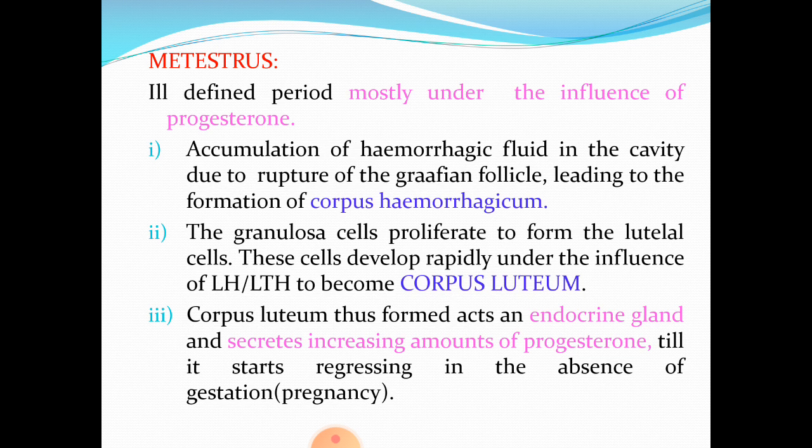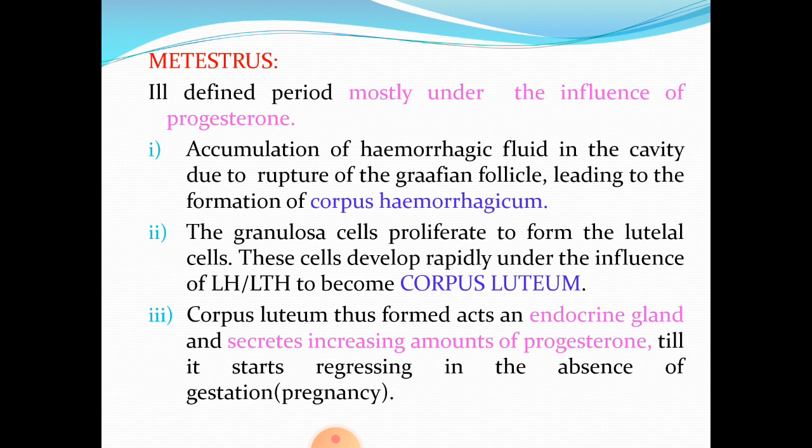What are the changes? Number one, by now ovulation would have taken place and therefore the Graafian follicle would have got transformed into the post-ovulatory body called yellow body or corpus luteum. So accumulation of hemorrhagic fluid in the cavity due to rupture of the Graafian follicle leads to the formation of corpus hemorrhagicum.